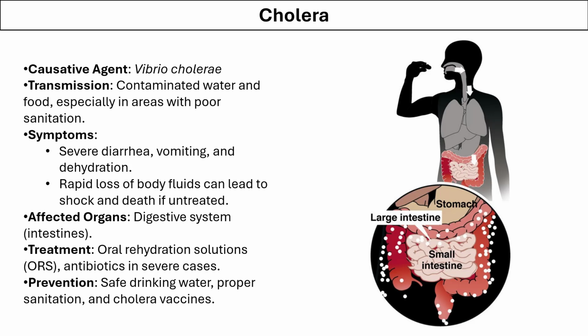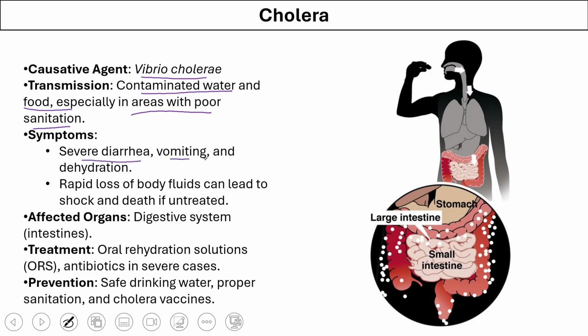Cholera is caused by Vibrio cholerae. It is spread by contaminated water and food, especially in areas of poor hygiene. The main symptoms related to this disease are severe diarrhea, vomiting, dehydration, and rapid loss of body fluids that can lead to shock or even death.